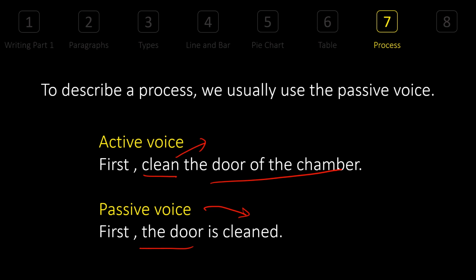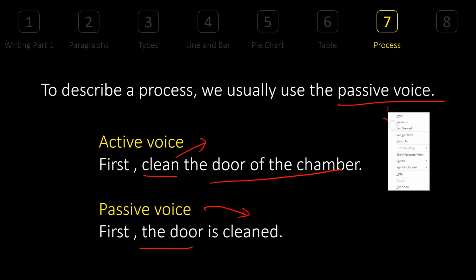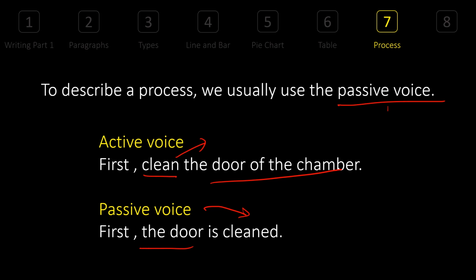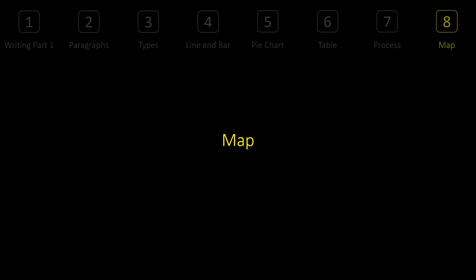Here, the action comes first. That is passive voice. If you want more detail or a detailed explanation of what passive voice is, what kind of passive voice we have, then please go through the grammar series and you can get it. Good. Now the last one, but not the least, is map.